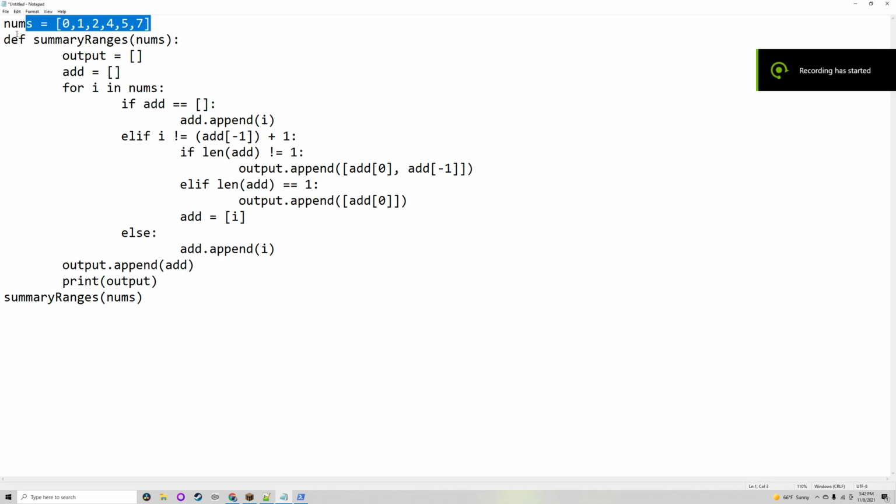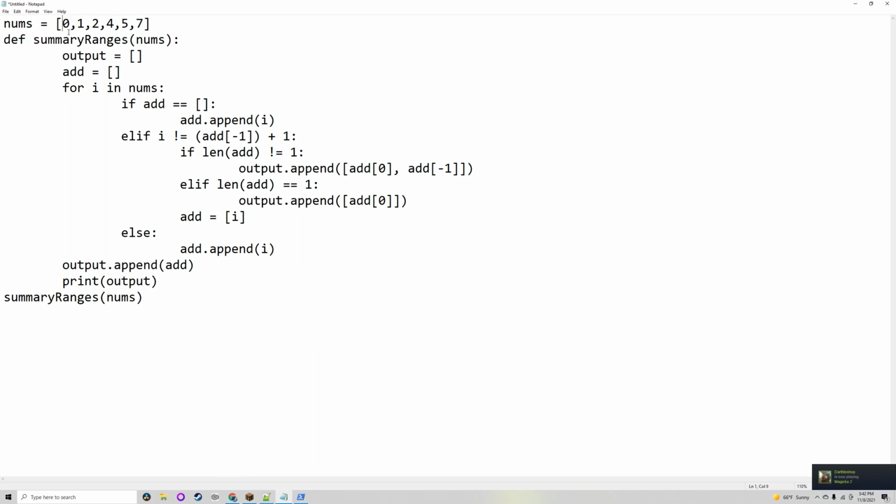This program will take the input of nums and output the summary ranges. In this case, my numbers are 0, 1, 2, 4, 5, 6. It will go 0, 1, 2, 4, 5, and 7. And for the 0, 1, 2, we'll instead do 0, 2, because that's how the program works. It won't print out every one, or just print out what it goes through.